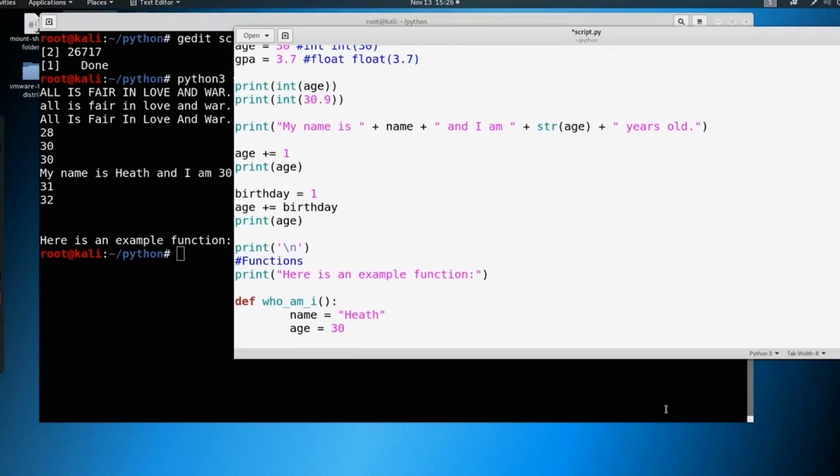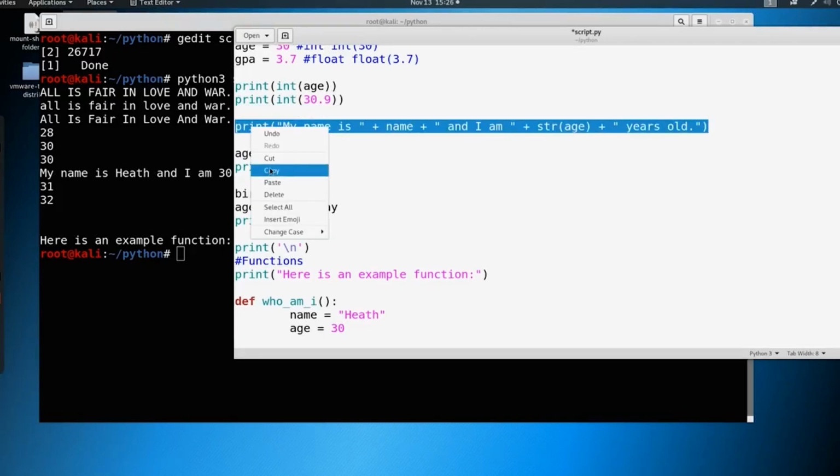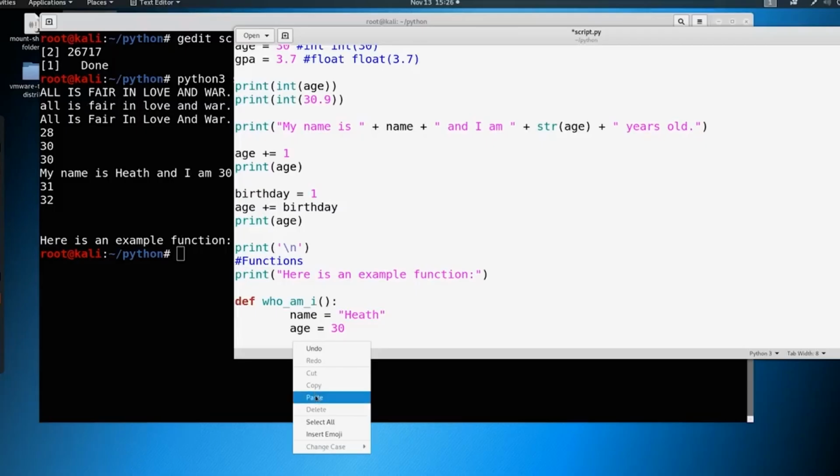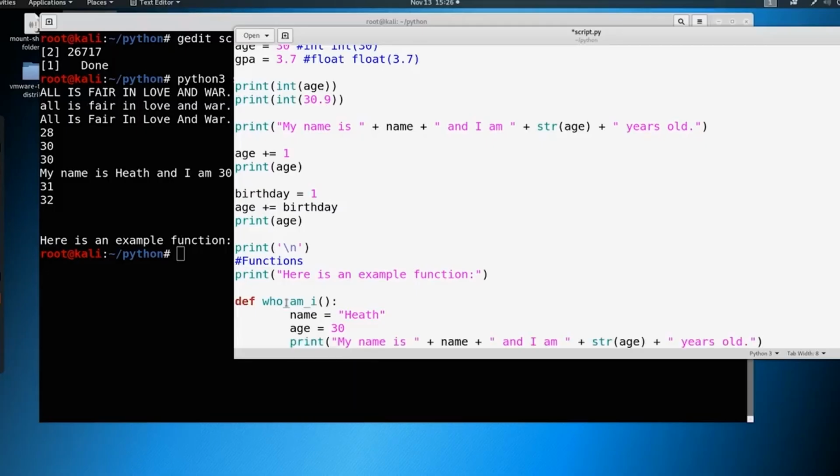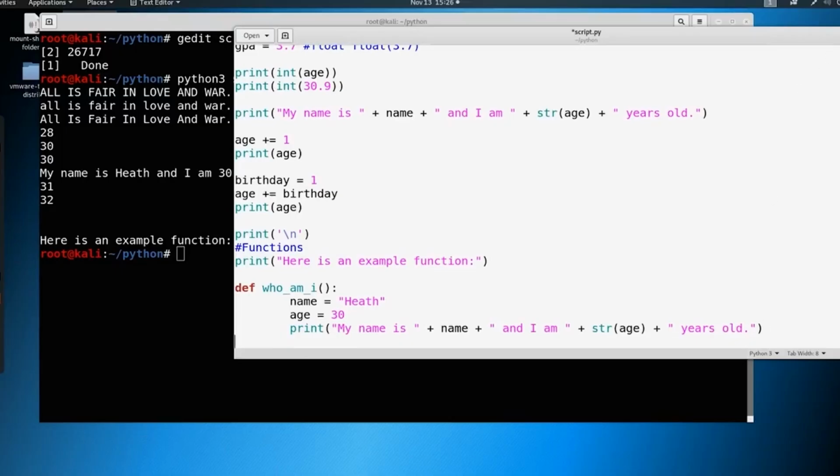And then we can just copy this print right here, so we don't have to type it all out again. Just copy and paste it. And you can see define who am I, and in this function we define a name variable, an age variable, and then we're going to print this out. So if we were to just go ahead and save this and print this,